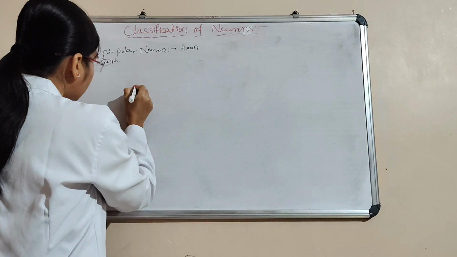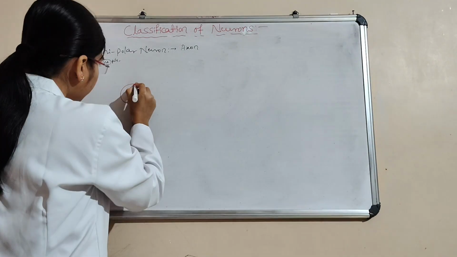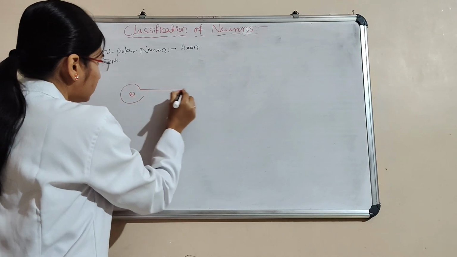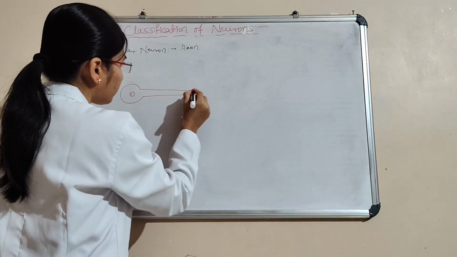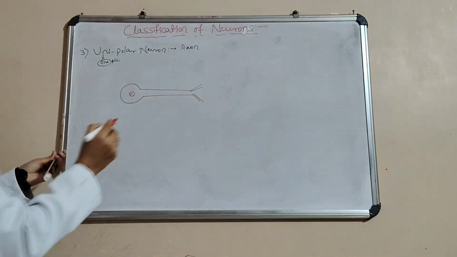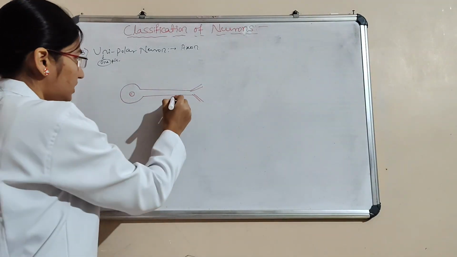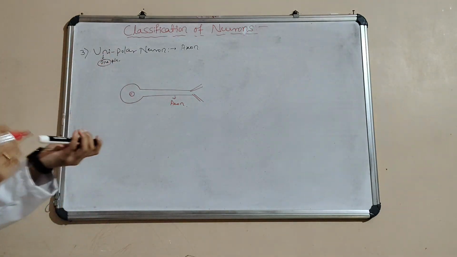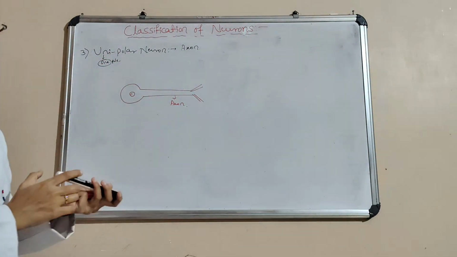Here this is the cell body, and this is the axon. This is unipolar neuron. Where is it present?